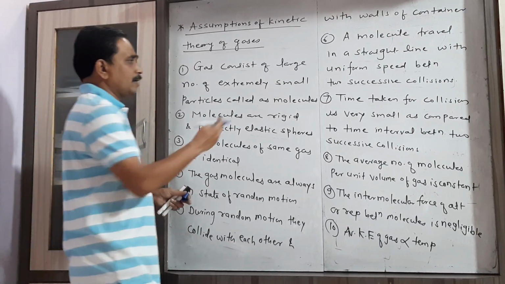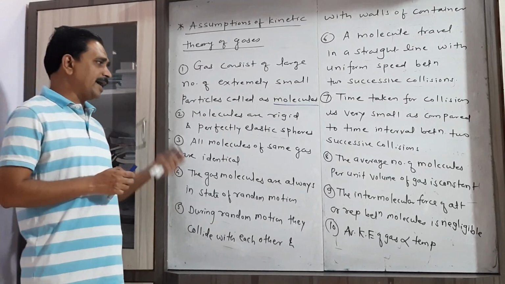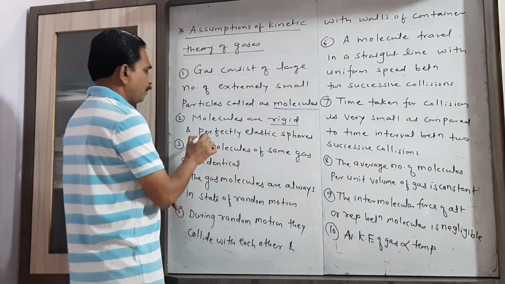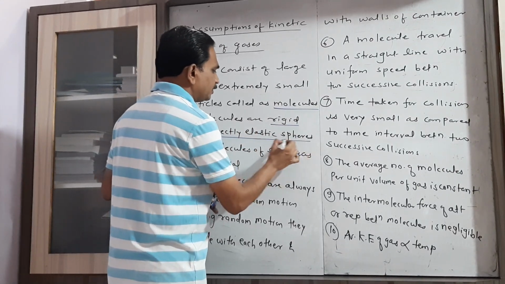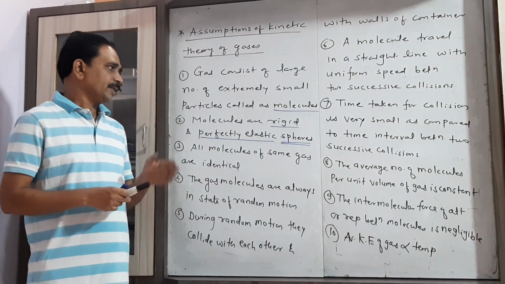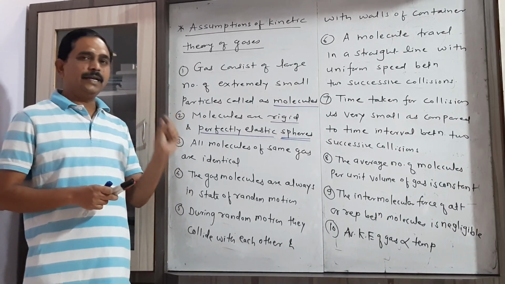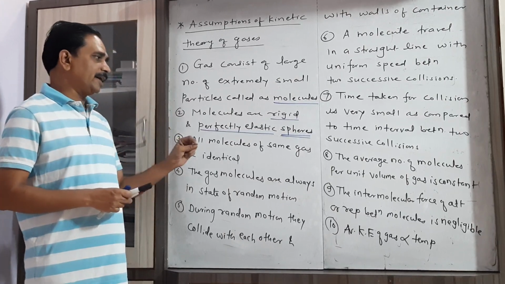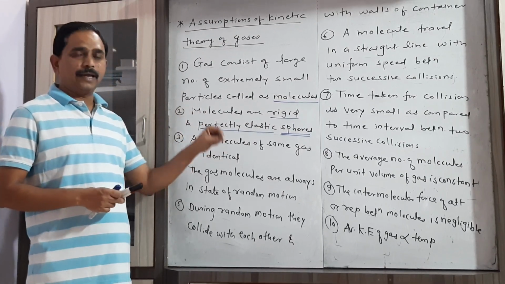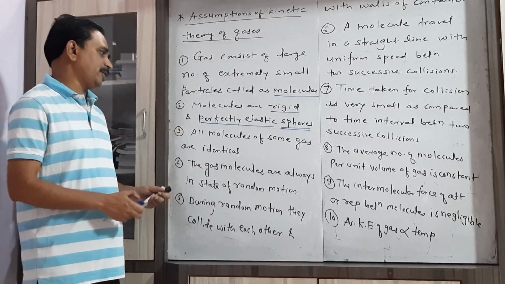These particles are called molecules. Then the second one, how are these gas molecules? These gas molecules are rigid, perfectly elastic and spherical in shape. That's why the second assumption is given, that gas molecules are rigid, meaning they can regain their shape individually. Then the second one, elastic, perfectly elastic and spherical in shape.